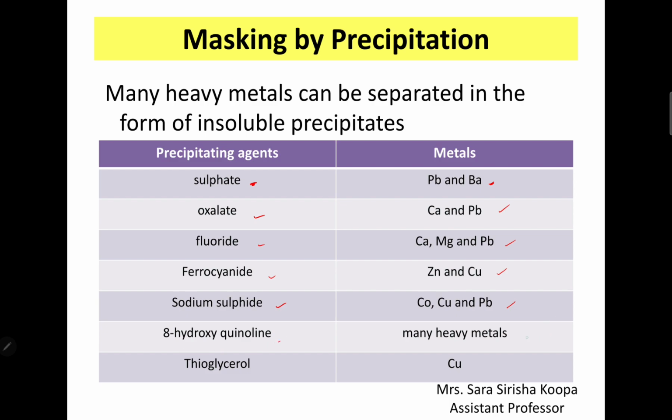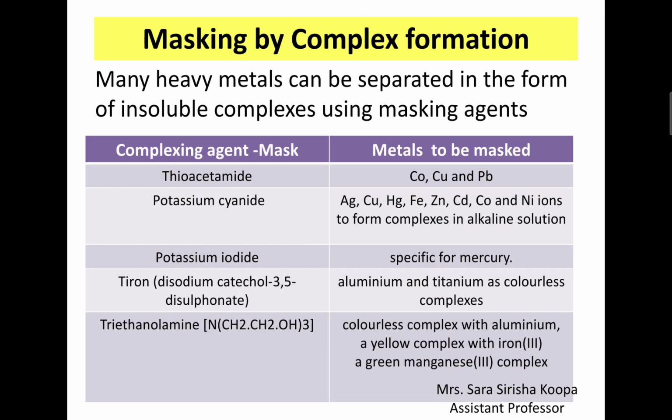8-hydroxyquinoline: many heavy metals. So by using 8-hydroxyquinoline, we can precipitate many metals. Thioglycerol is used to precipitate copper.